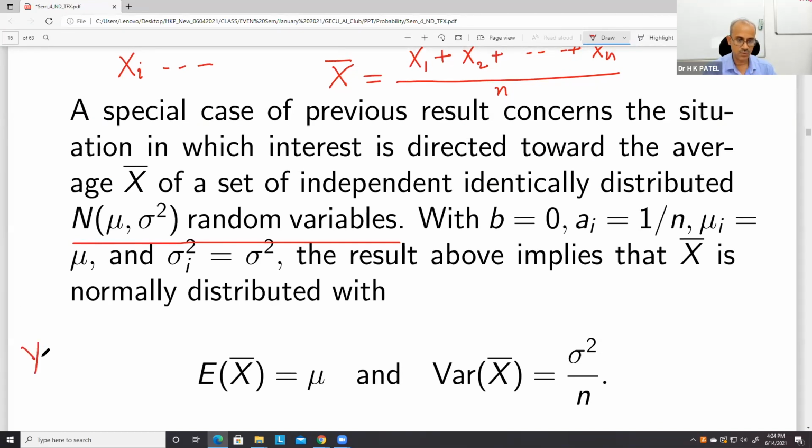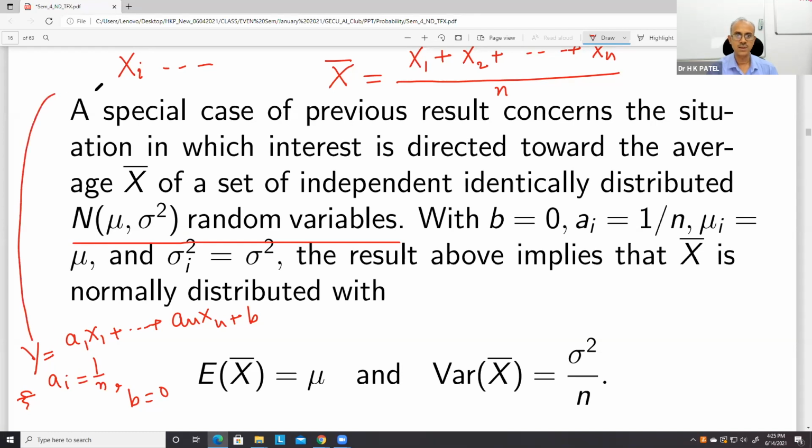There we had y equal to a1 x1 plus an xn plus b. In this result, take ai equal to 1 upon n and b equal to 0. Then this y actually becomes x bar.